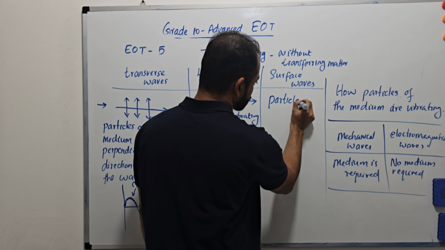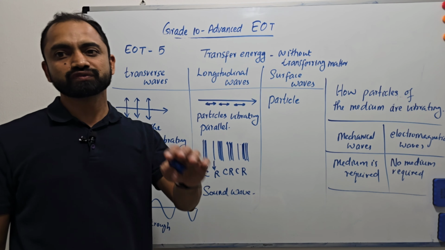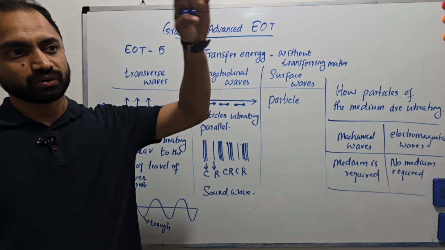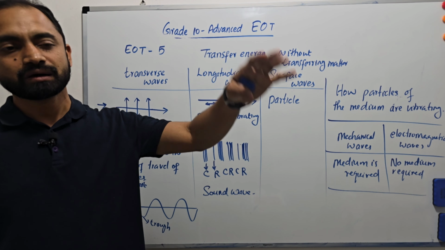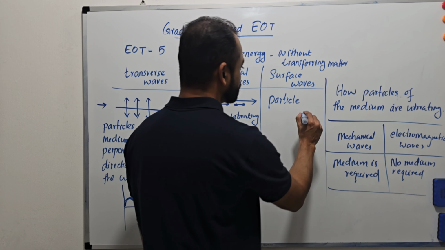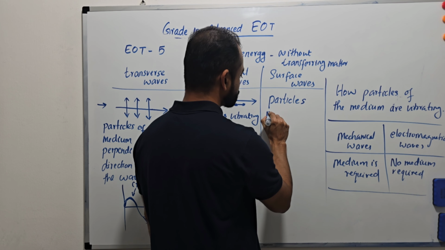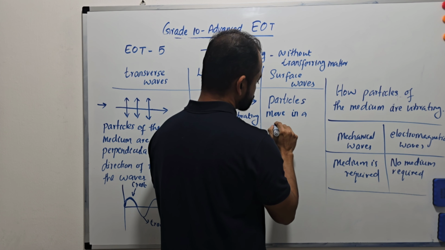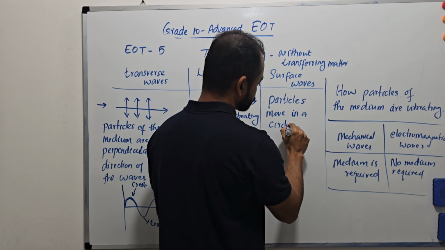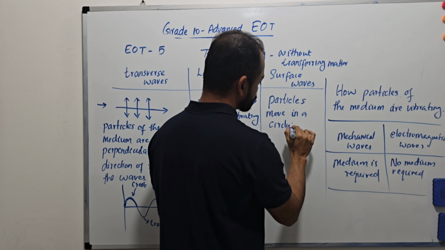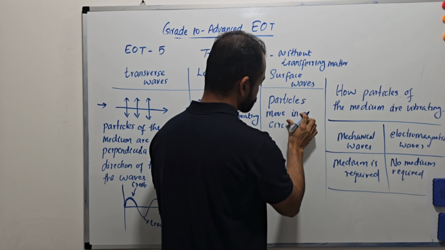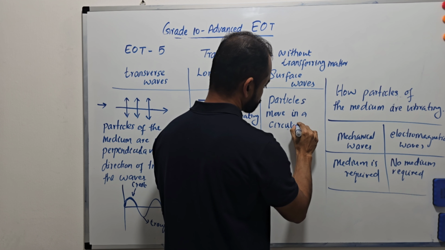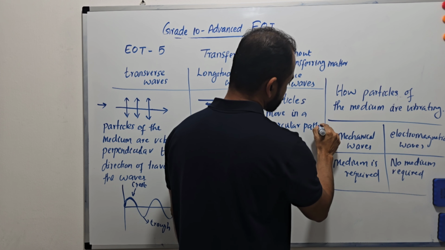For example, on the surface of the ocean or sea, particles move in a circular path, which means they repeat the circular path. So we will say they move in a circular path.